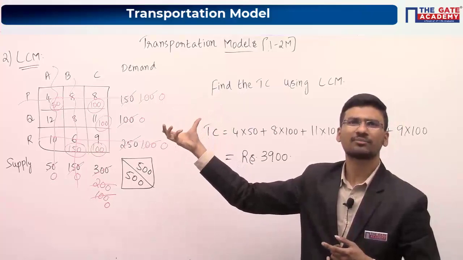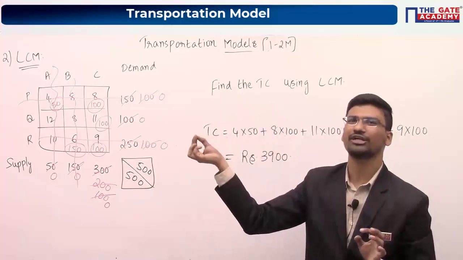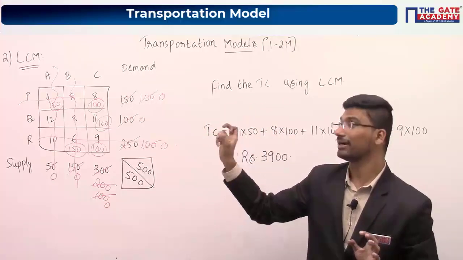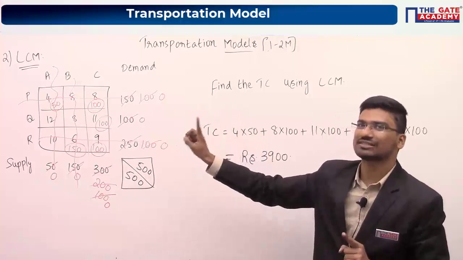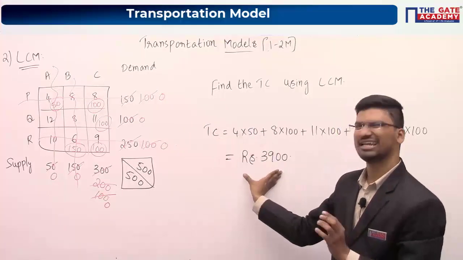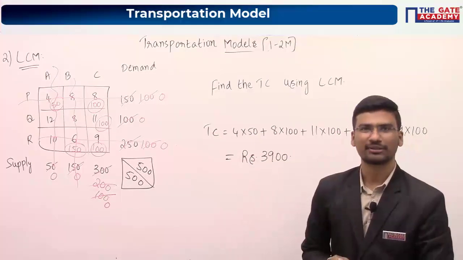In northwest corner method, we randomly went to the northwest cell and we were not worried about the minimum unit cost. But here, we are worrying about minimum unit cost. We are going to the least cost cell and allocating. That's why we got a lesser value in this LCM method when compared to northwest corner method.